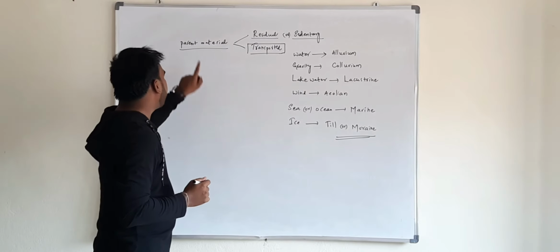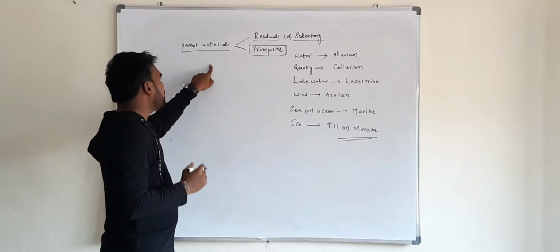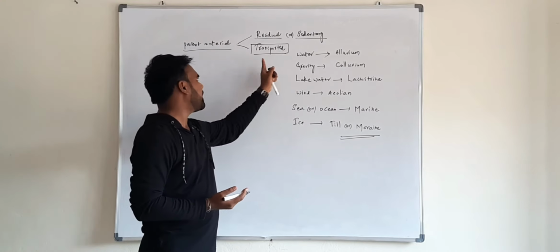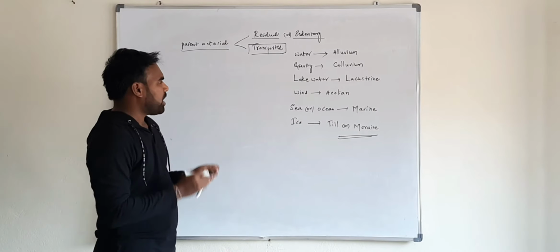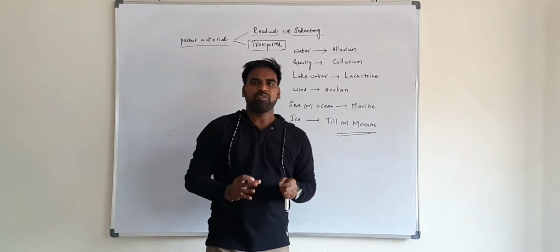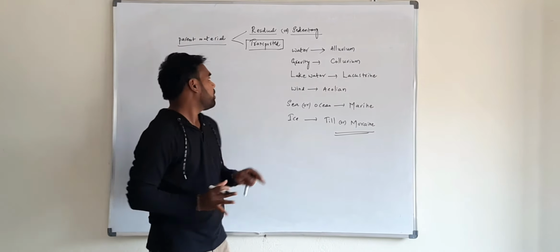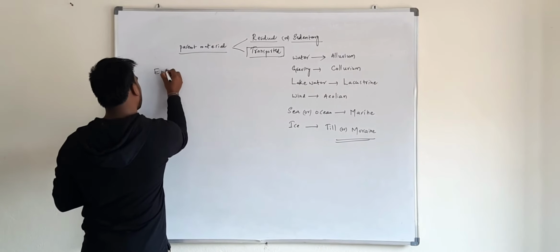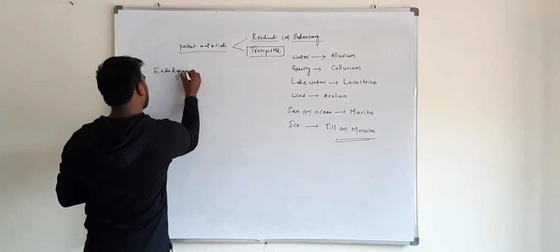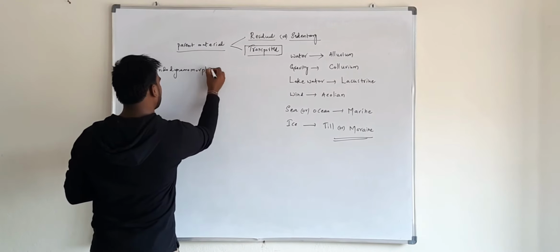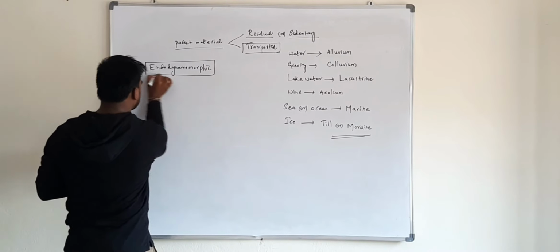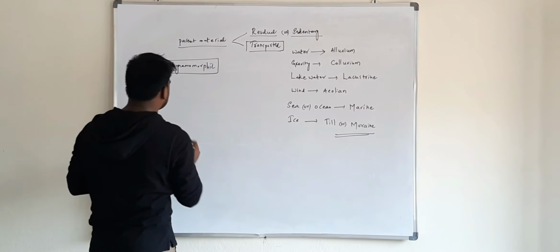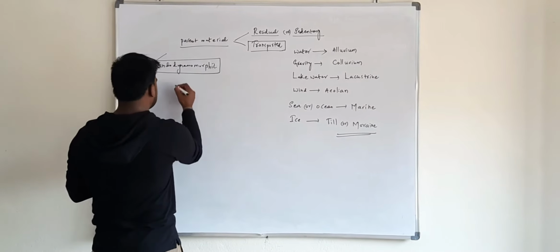Here you have to remember, parent material is the unconsolidated material which is situated above the bedrock. It is of two types, residual or sedentary and transported parent material. And remember, one very important point: if the soils are formed mainly due to the influence of parent material, those soils are known as endodynamomorphic soils.